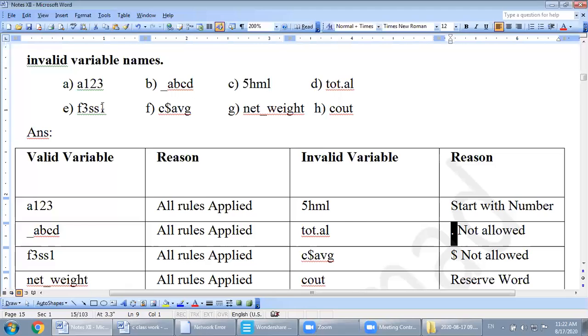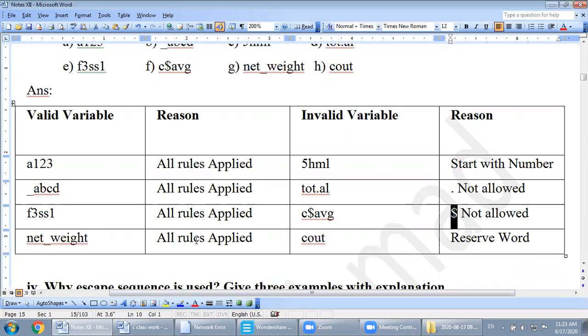F3SS1. According to me, this one is a valid variable name. Why? Because it starts with an alphabet, and all rules are applied over here. Next, C $ AVG. This one is invalid, because only the underscore special character is allowed. Here they are using $ to join the two words, and $ is not allowed in a variable name declaration. Next, G is net underscore weight. This is a valid variable name because underscore is allowed for joining two names of a variable. All rules are applied.